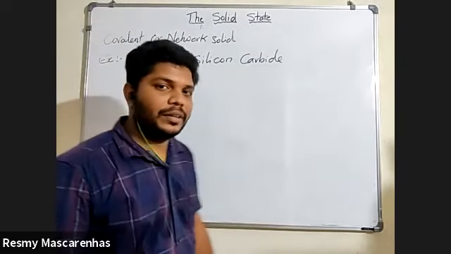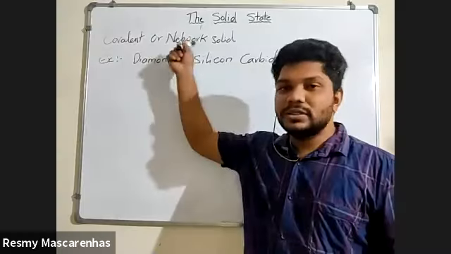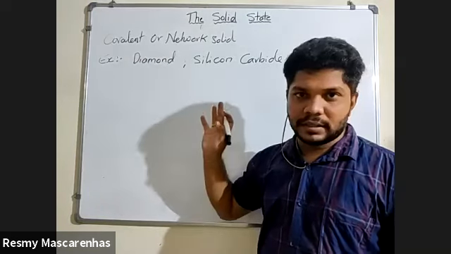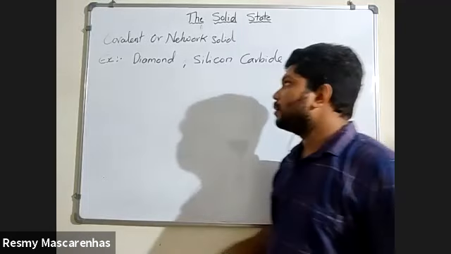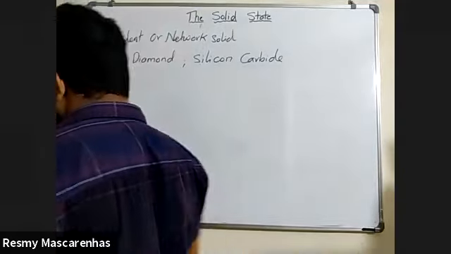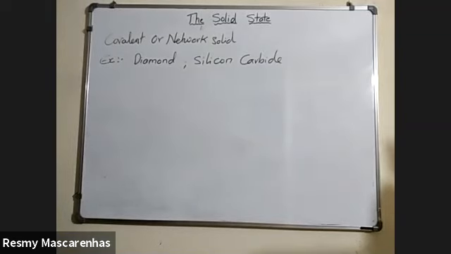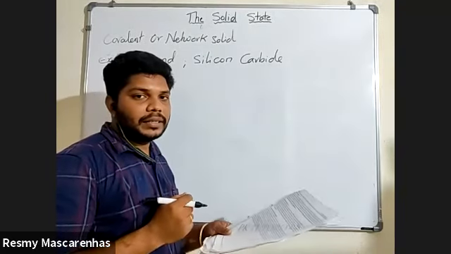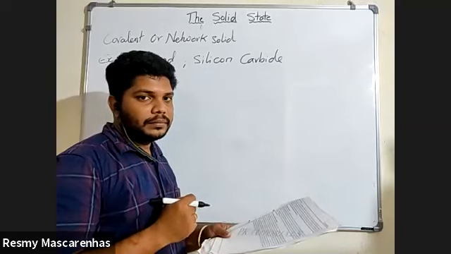You have heard about diamond, no? Yes, sir. So diamond is nothing but a covalent solid. Please remember this. Diamond is nothing but a covalent solid. Always remember this. So examples are diamond and silicon carbide. Okay, I have said that covalent solid is a bad conductor of electricity. Is it conducting electricity? Bad conductor. Very good.